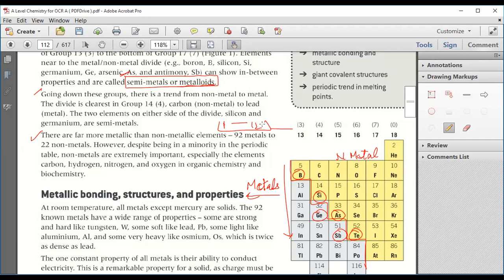It's not that these non-metals are not there in number, or that they are not of any use. They are very, very useful, and especially carbon. For carbon alone, a whole separate branch of chemistry exists in its name, that is organic chemistry. In that we learn about carbon and its compounds.